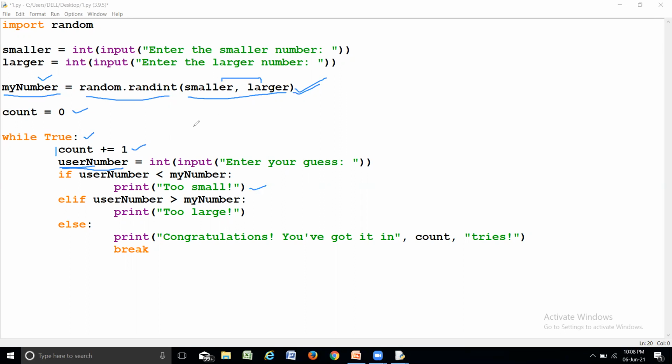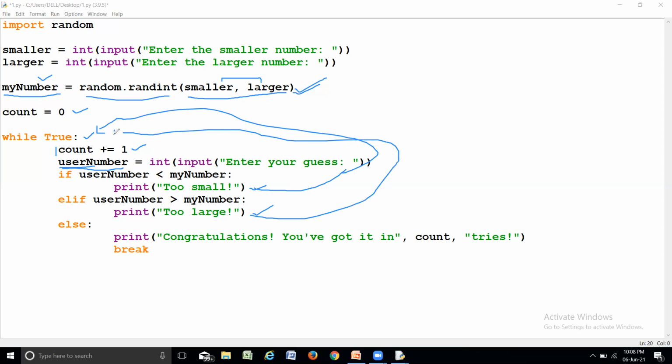And then it goes back to repeat this loop again. Count is equal to count plus 1, it takes the second guess, and so on. If user number is greater than my number, I'll print too large and the control goes back. After printing this message, it goes back to the start of the loop, because it is true, it is an infinite loop.